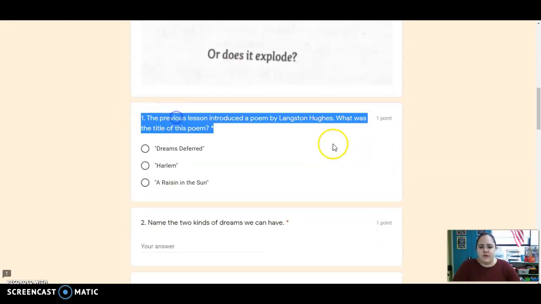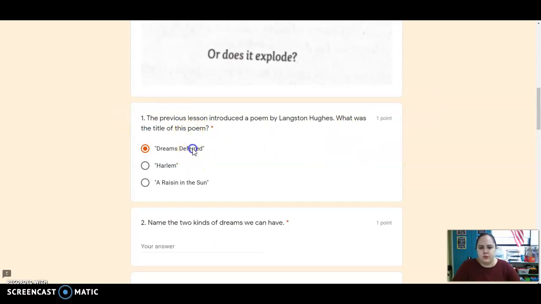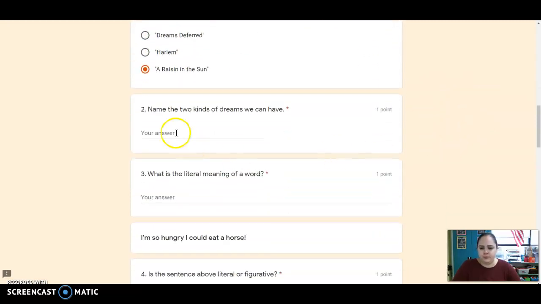Okay, so it says the previous lesson introduced a poem by Langston Hughes. What was the title of this poem? Dreams Deferred, Harlem, or A Raisin in the Sun? Name the two different kinds of dreams we can have. So if I say, I am dreaming, I could mean two different things. What are those two different kinds of dreams that we have?